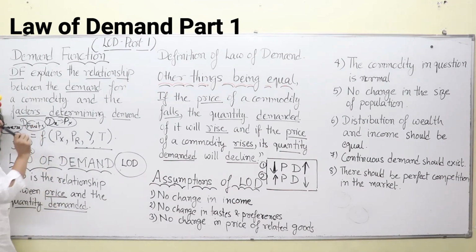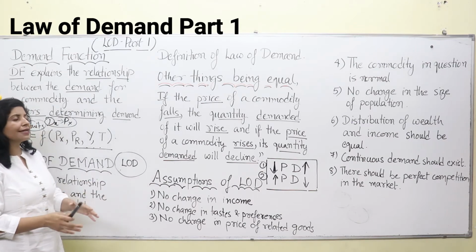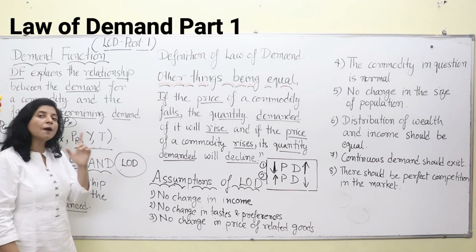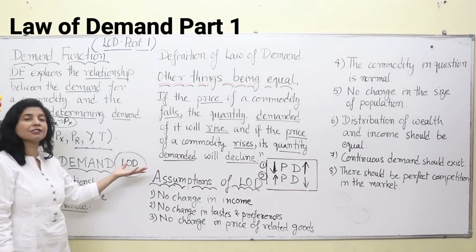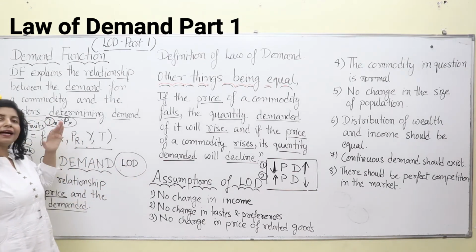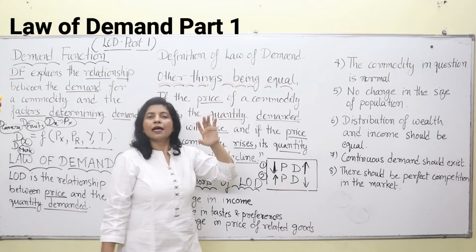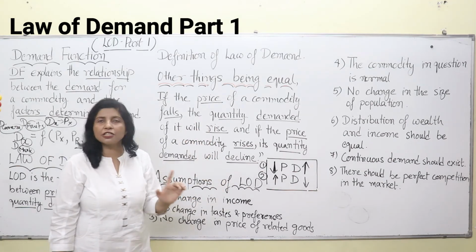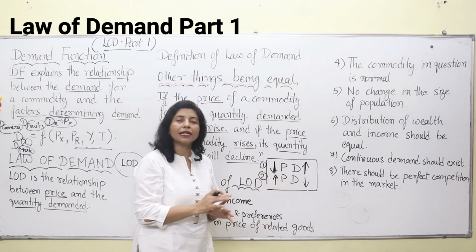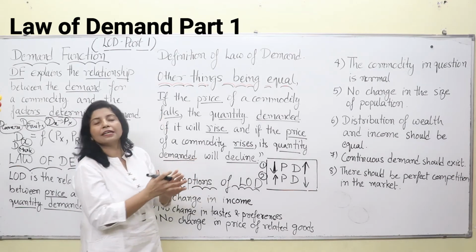Okay. Then price of related goods. Suppose we are purchasing a Canon camera, and if the price of a Sony camera falls, then we will not purchase Canon. We may purchase Sony. That means the price of related goods should remain stable, at the existing level only. Okay. Then other things being equal means only price should change. Other things should not change. That means only price should increase or decrease. Other things should remain stable. You have to keep this in mind while discussing or writing the definition of the law of demand.